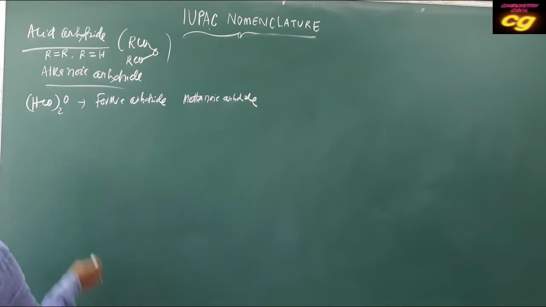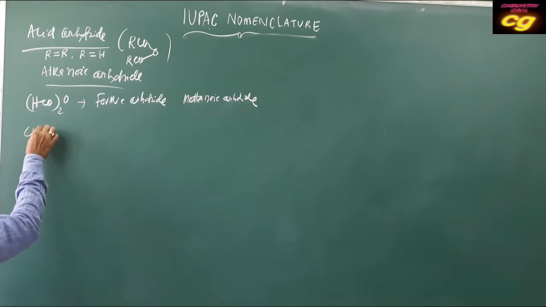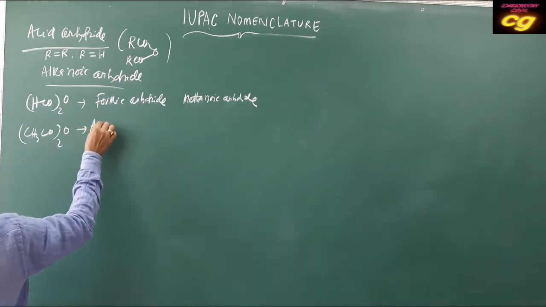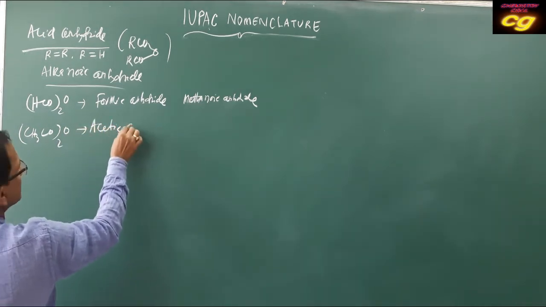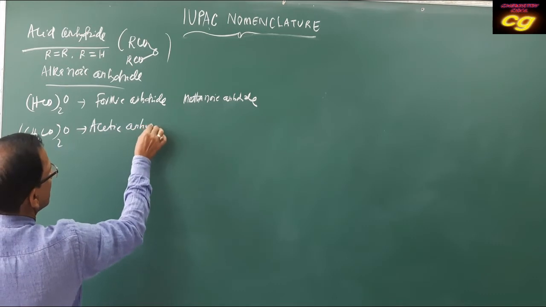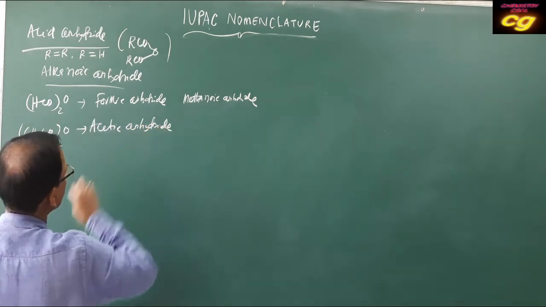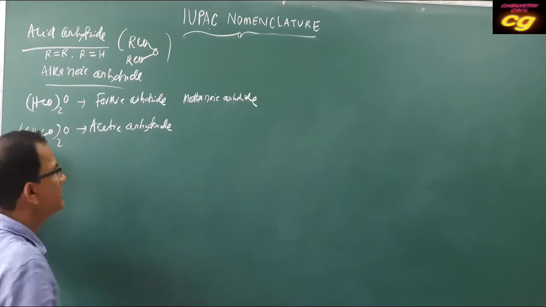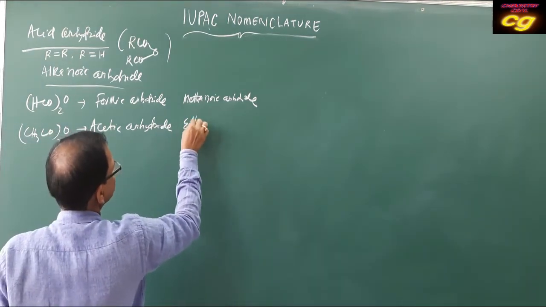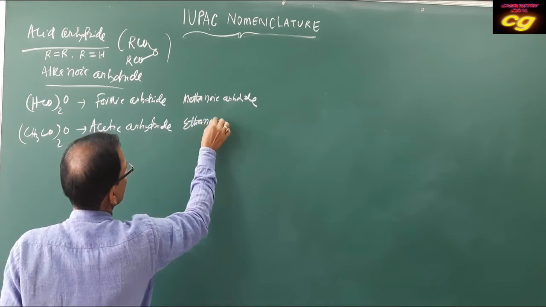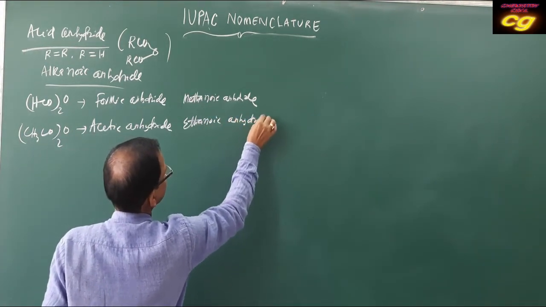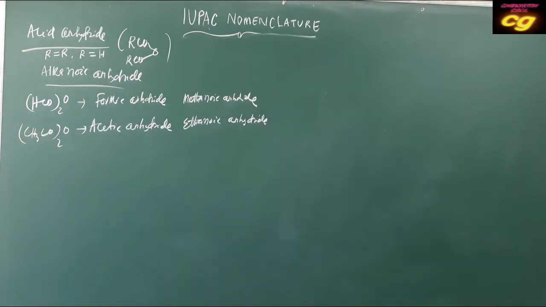Then (CH3CO)2O is called acetic anhydride. As it has 2 carbons, the parent acid is acetic acid, and the IUPAC name is ethanoic anhydride. Like this, these are the names of acid anhydrides.